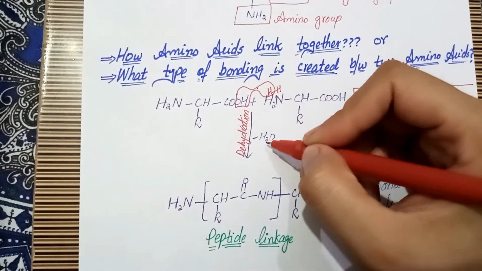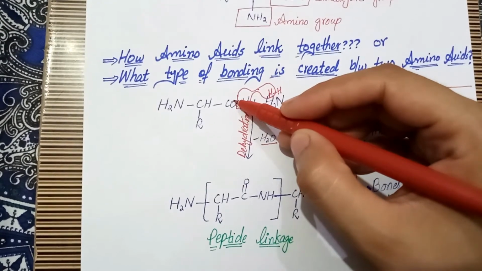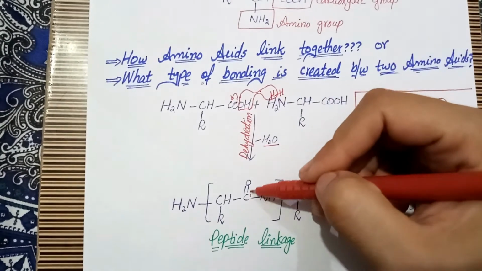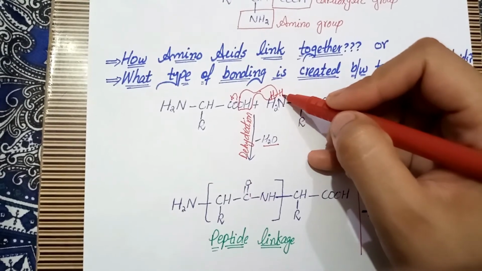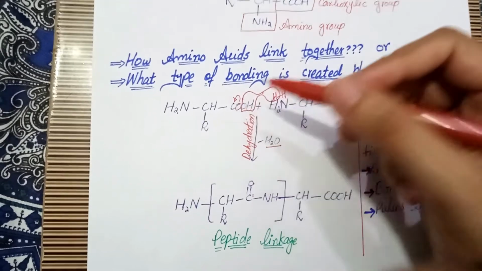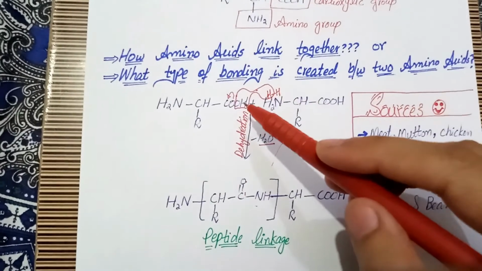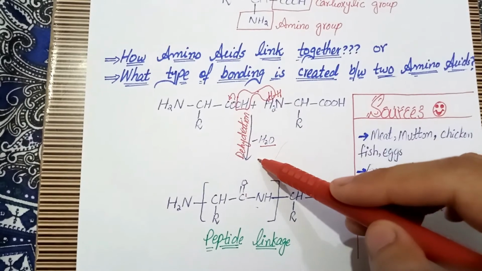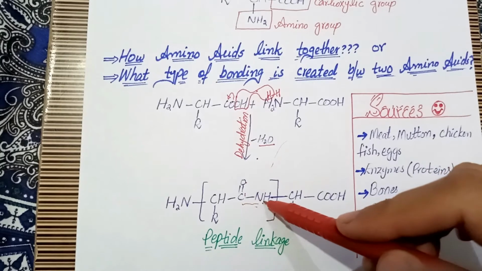They are removed in the form of water, and this oxygen atom moves here and forms a double bond with the carbon atom, and this nitrogen and hydrogen make bonding with this carbon atom. So basically when water removal or dehydration is done from here, the bond between nitrogen and carbon is formed.